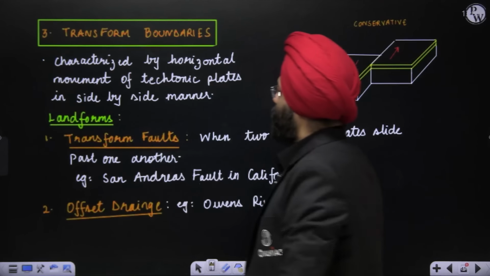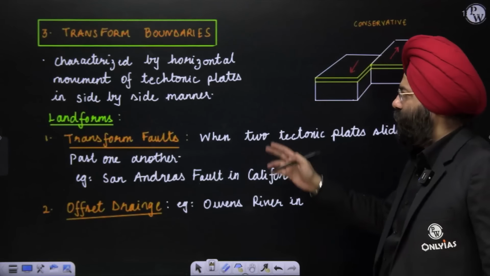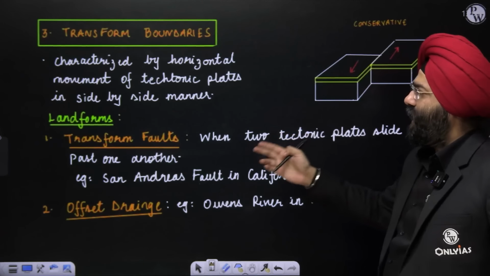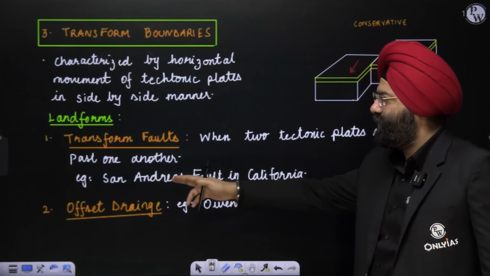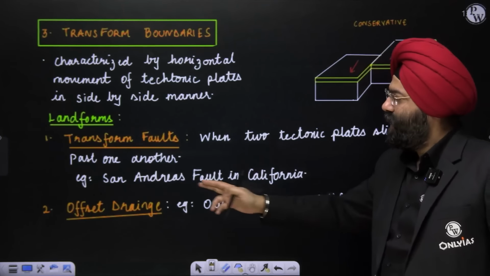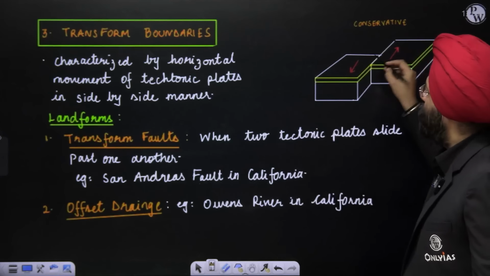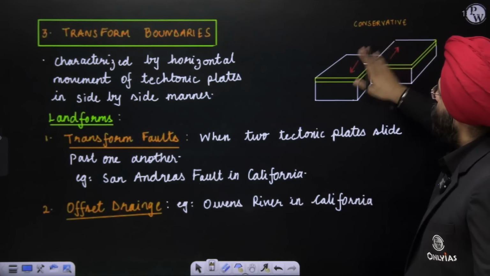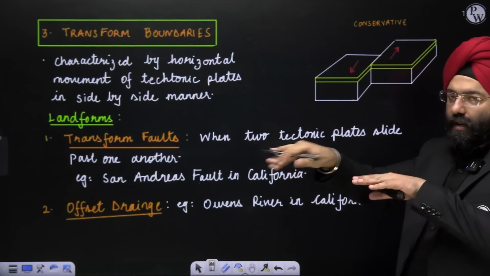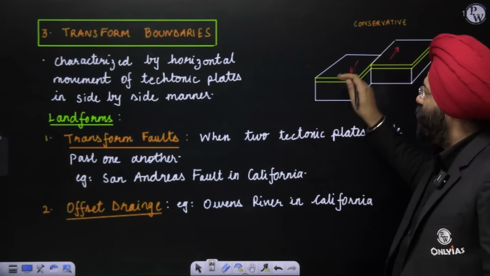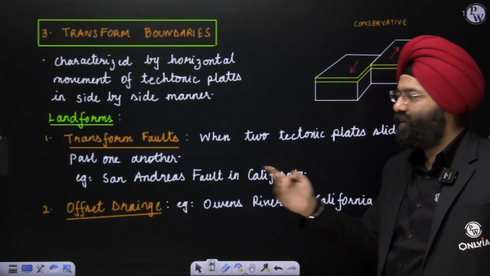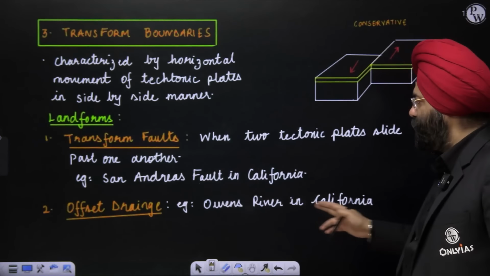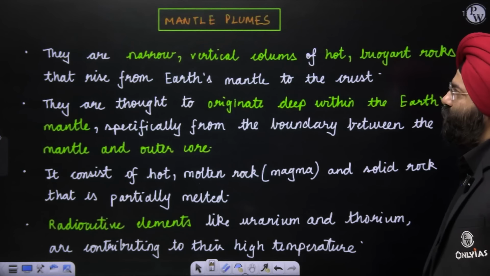Next, transform faults can be formed when two tectonic plates slide past one another. It might lead to the creation of some structures like the San Andreas Fault in California. It might offset a drainage. Let us say a river is flowing. Now, a river was flowing, two plates slide, and possibly it will disrupt the drainage pattern, the way in which that river was flowing. So this is again an offset drainage. Example, the Owens River in California. So these are two most important things.